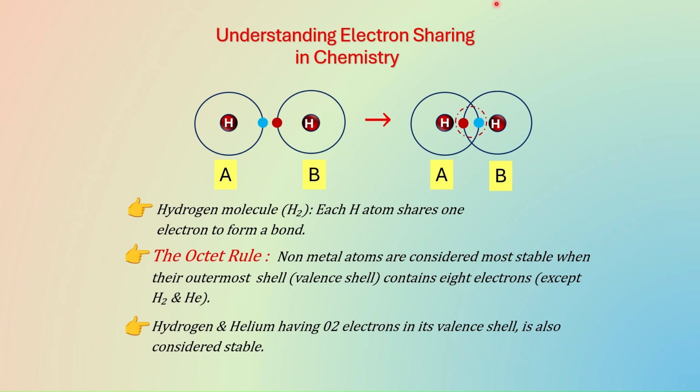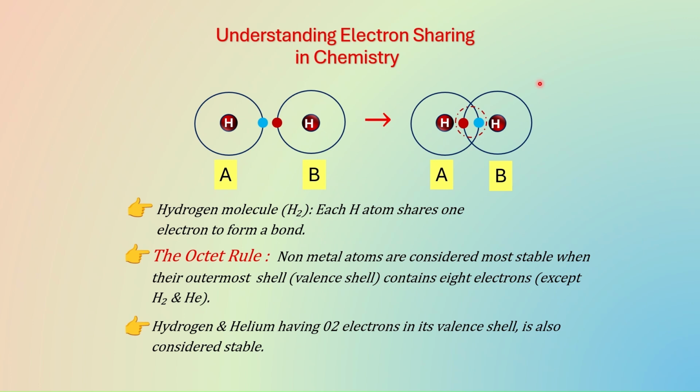According to the octet rule, atoms are most stable when the valence shell acquires 8 electrons. Valence shell means the outermost orbit. The electrons present in the outermost orbit are called valence electrons, and the shell is called the valence shell. This is because atoms try to achieve inert gas electronic configuration, in which the outermost orbit or valence shell has 8 electrons, except helium and hydrogen.